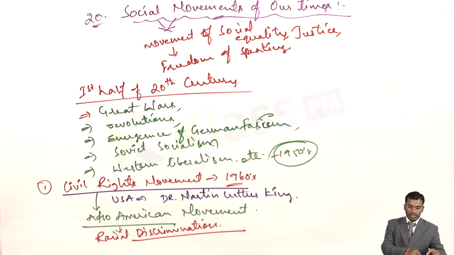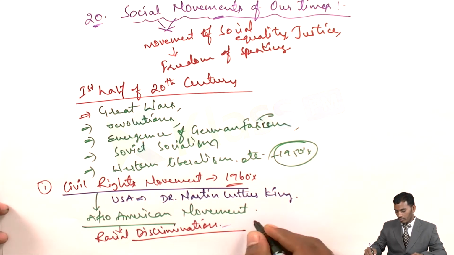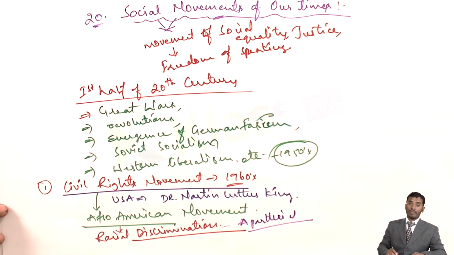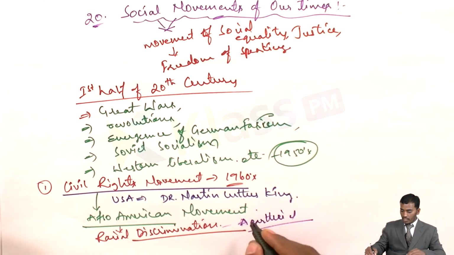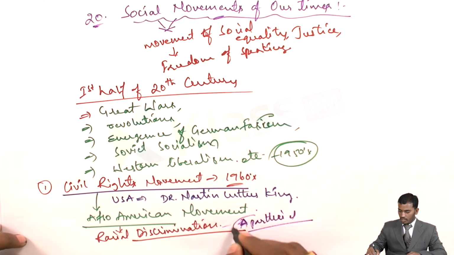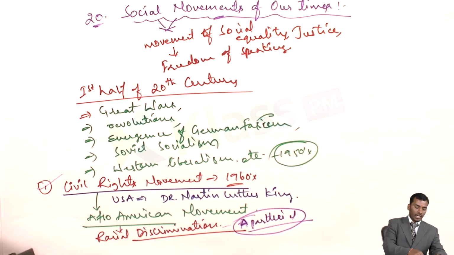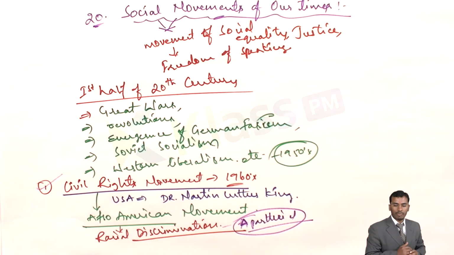We have another name for this, what we call apartheid. This is also a movement, racial discrimination or apartheid. So as a part of this movement, the civil rights movement started. What was the aim of the civil rights movement? The aim of the civil rights movement is that there should be abolition of discrimination against blacks by the whites.